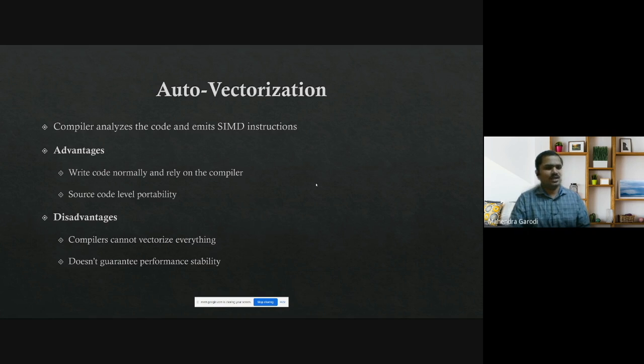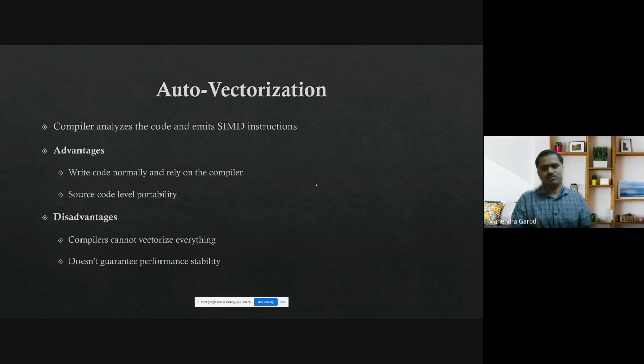What you get here is source code level portability. You write code and rely on the compiler, but it doesn't guarantee performance stability. When I say performance stability, I don't even mean switching from one computer to another. Vectorization analyzes a loop, and there are a lot of things it has to check inside it.